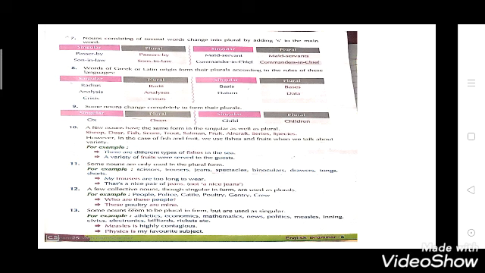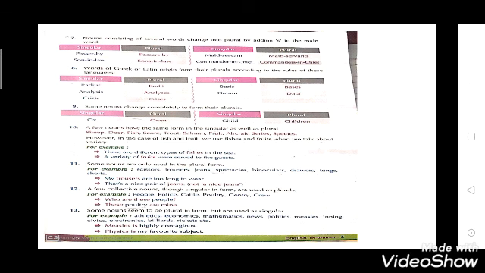Now see the 10th point. A few nouns have the same form in their singular as well as plural, like sheep, deer, fish, score, trout. So here are few examples. Now see the 11th point. Some nouns are only used in the plural form. So there are few nouns which are always used in plural form. They do not have their singular form, like scissors, trousers, jeans, spectacles, binoculars, drawers, tongs, shorts.